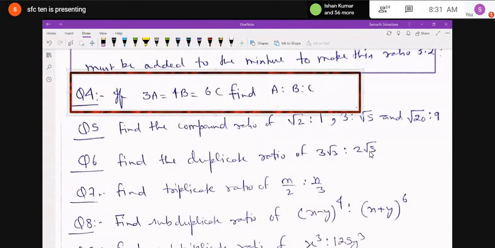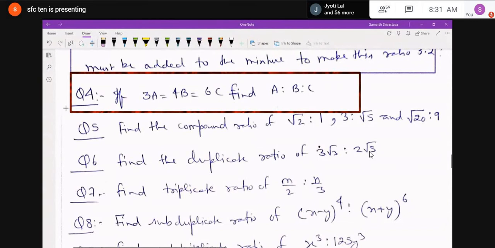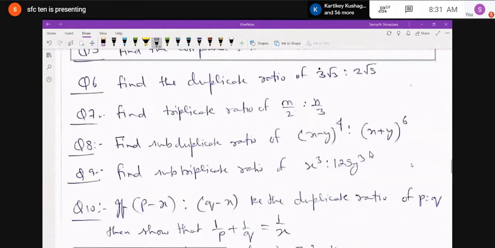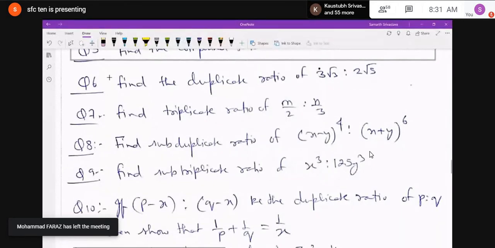You have to find the compound ratio of these ratios. Then question number 6, find the duplicate ratio of 3 root 3 is to 2 root 5. Question number 7, find the triplicate ratio of m by 2 is to n by 3.